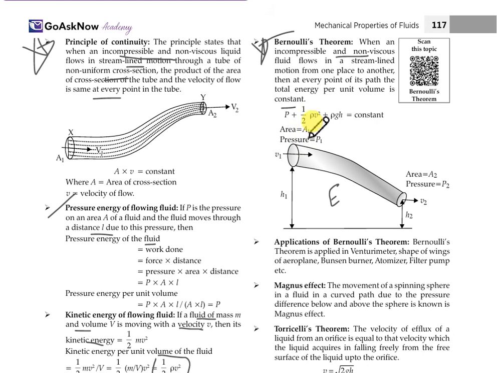Okay. On one side, area is A1, pressure is P1. On the other side, area is A2, pressure is P2, heights are h1 and h2, and v1 and v2 are the velocities.